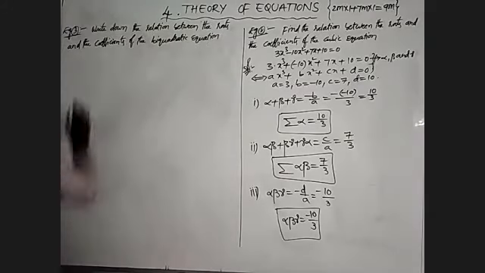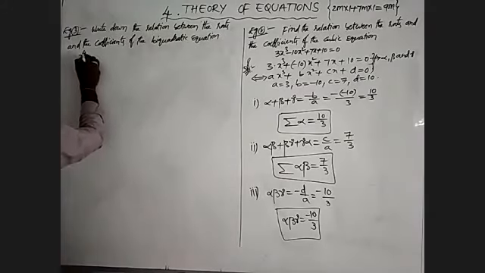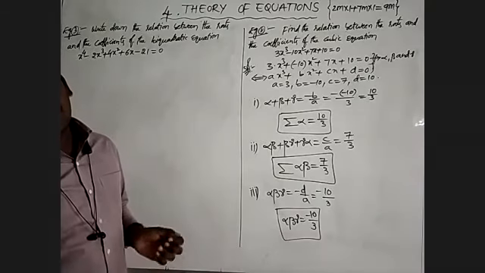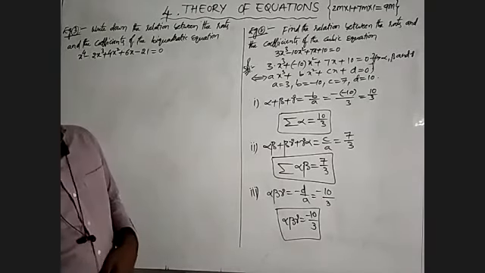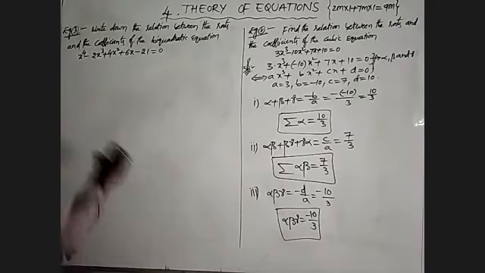The given biquadratic equation is x power 4 minus 2x cube plus 4x square plus 6x minus 21 is equal to 0. We observe that a biquadratic equation has 4 roots, that is alpha, beta, gamma and delta. Then 4 conditions will apply. First, I will write the given biquadratic equation: 1 into x power 4 plus minus 2x cube plus 4x square plus 6x plus minus 21 will become 0.